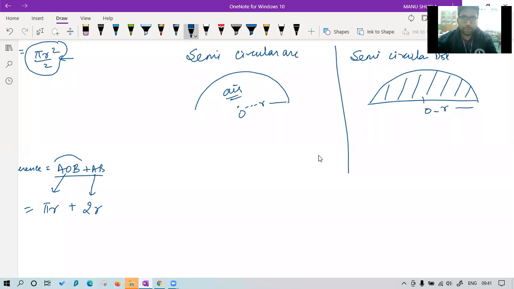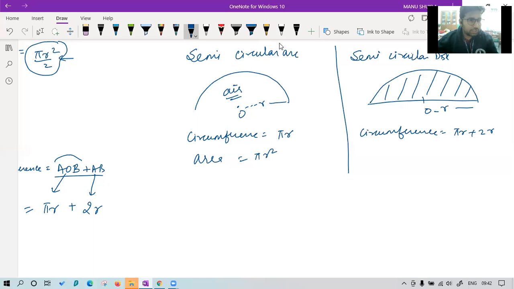It is not hollow. So we have seen the circumference in this case was pi r, and the circumference in this case is pi r plus 2r. The area is pi r square.